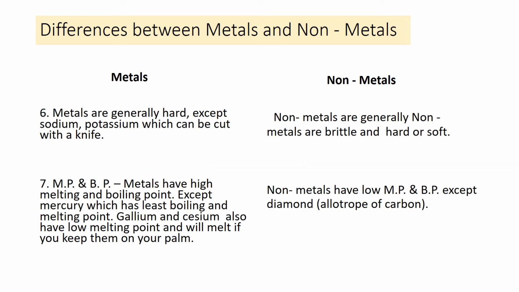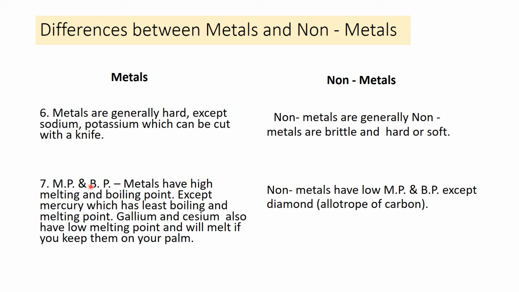Now the next point is hardness. Metals are generally solid and hard. But a few are exceptions, like alkali metals. Sodium and potassium are very soft and can easily be cut with a knife. Non-metals are generally brittle in nature. Brittle means they can break easily if you start hammering them. And these are hard also. But a few non-metals are soft.